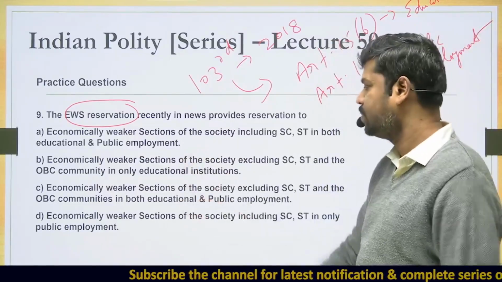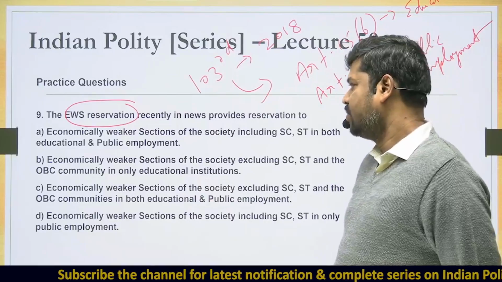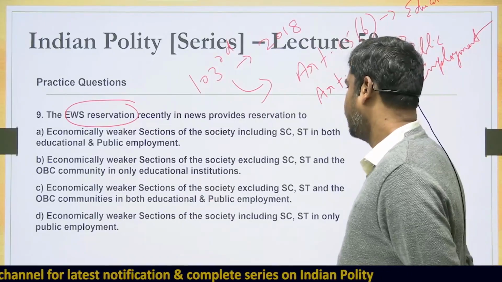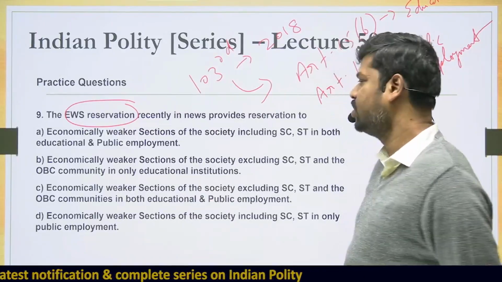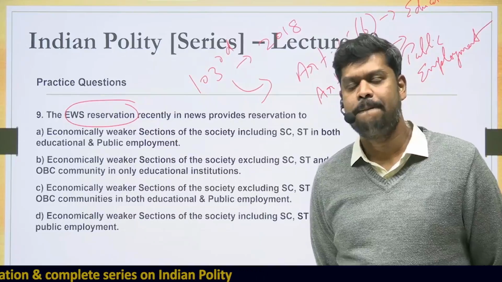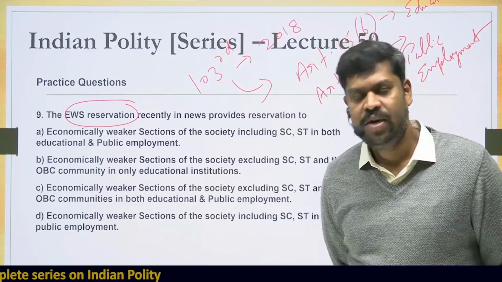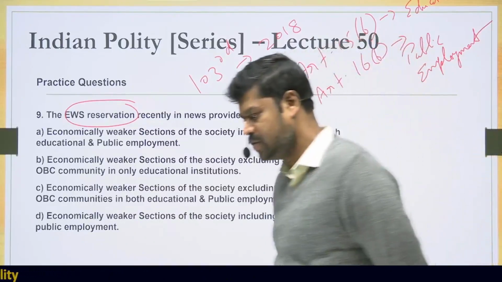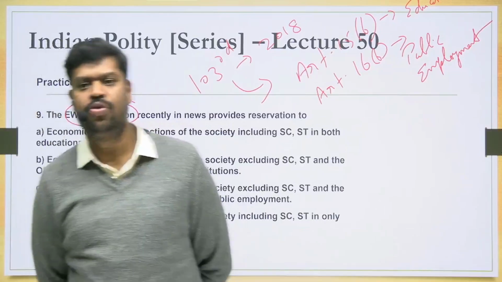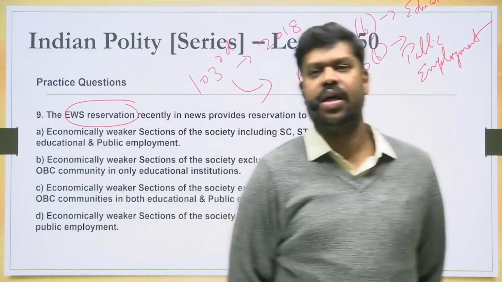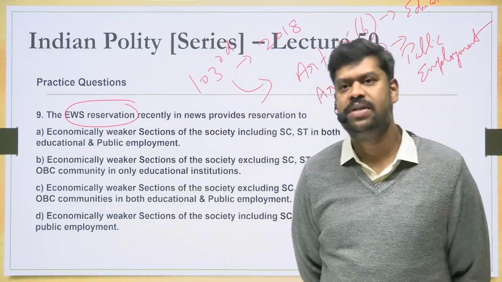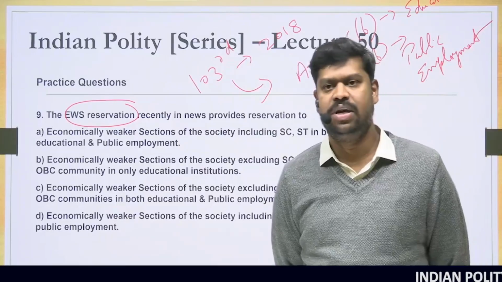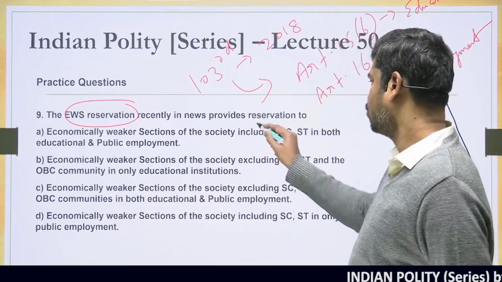Alright, so this is the fundamental idea with regard to EWS reservation. Now come to the question. EWS reservation, recently in news, provides reservation to economically weaker sections of the society, including scheduled caste, scheduled tribe, in both educational institutions and public employment. The Supreme Court has made it very clear that the EWS reservation is a separate category of reservation. As per the Supreme Court ruling, it excludes the other backward castes, scheduled castes and scheduled tribes. That means EWS reservation is for the general community, but for those who are economically weaker among them. So this would be wrong.